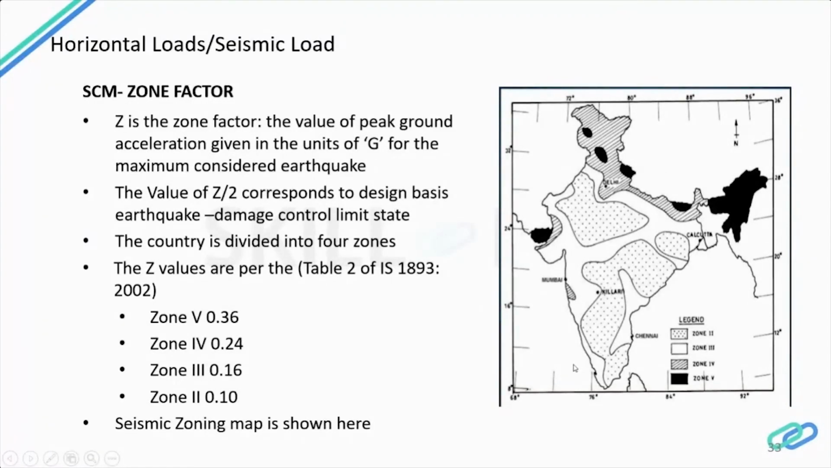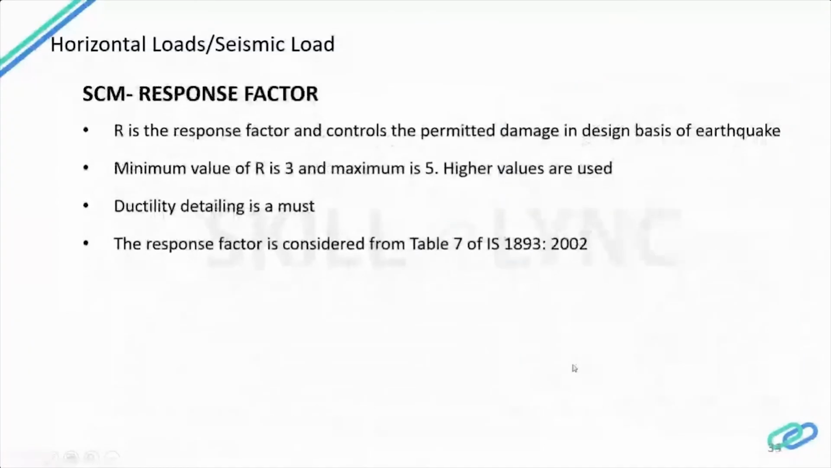Next is the response factor. R is the response factor that controls the permitted damage in the design basis of earthquake. So when you design, this R factor permits the damage happening to the structure. The minimum value of R we consider as 3 and the maximum is 5. Normally we use a damping of 5% in all the designs.